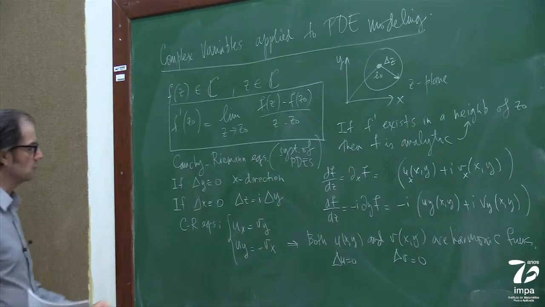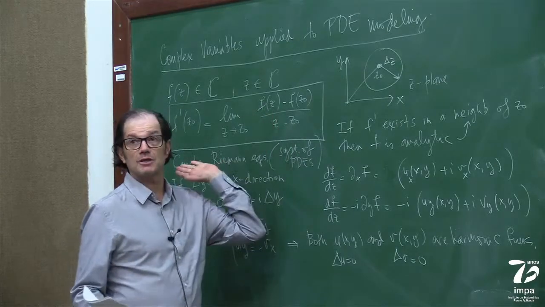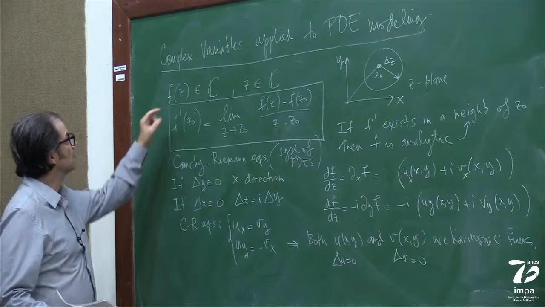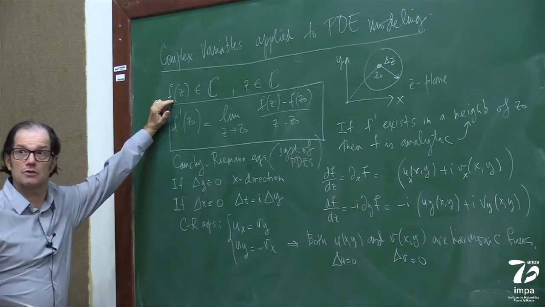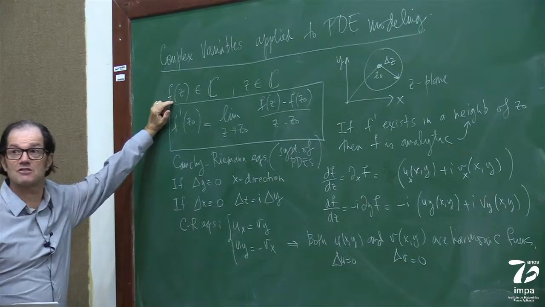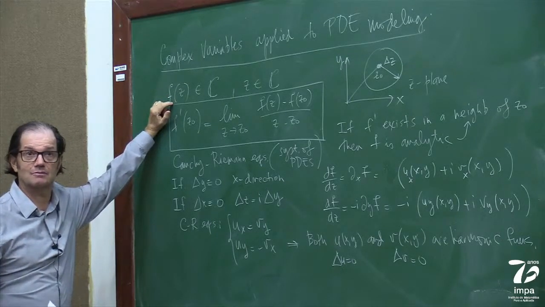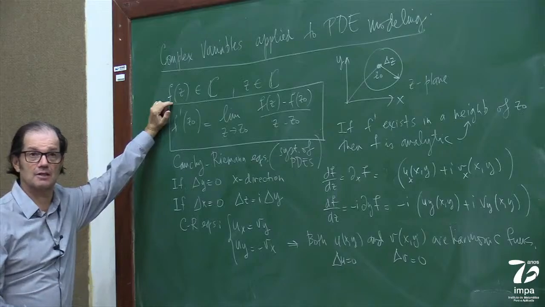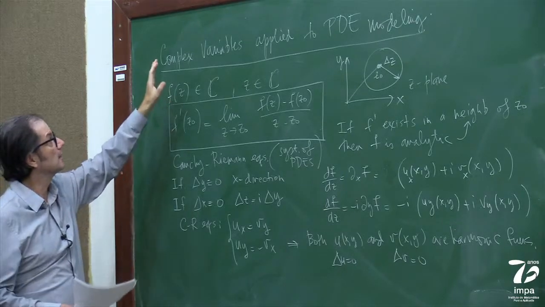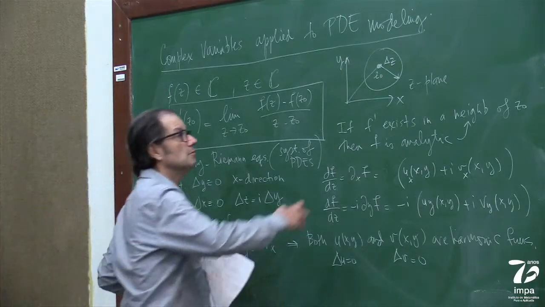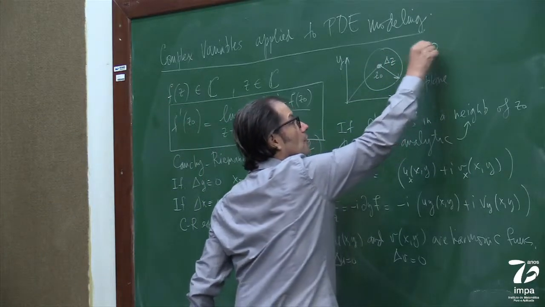I'm going to get to that soon. I can then use complex variables because, if I use a complex valued function here, and I'm going to show you a complex valued potential soon, I'm already satisfying Laplace's equation if I have a function that's analytic in some domain. So that's why it's interesting in 2D problems, because this is 2D, obviously.